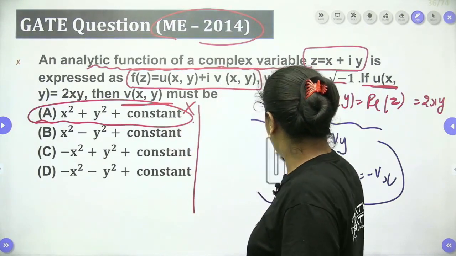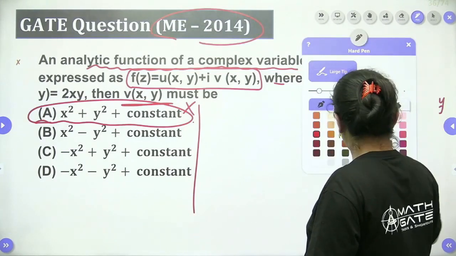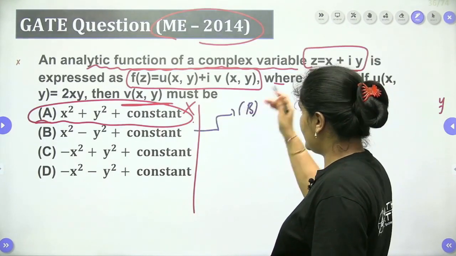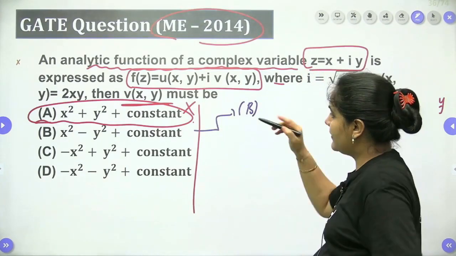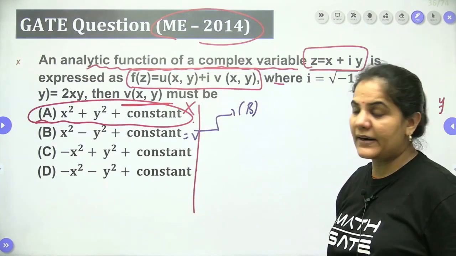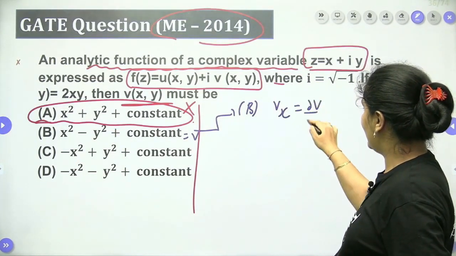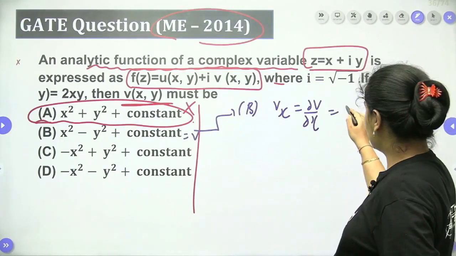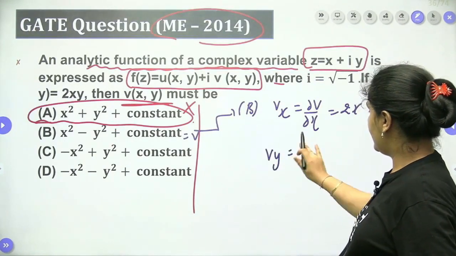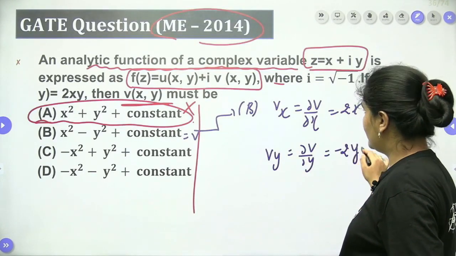Let's come to option number B. If this is my v, we have to find the partial differentiation with respect to x. When we take Vx, meaning del V by del x, it will be 2x only. When we take Vy, del V by del y, it will be minus 2y only.